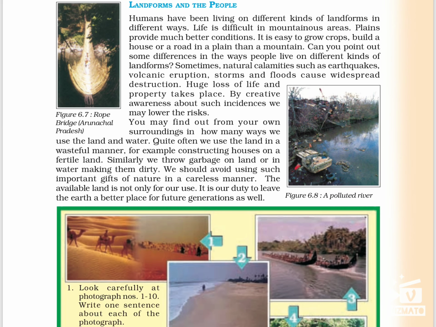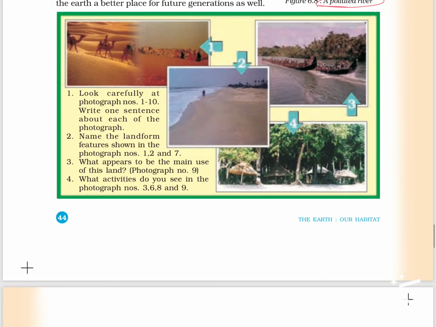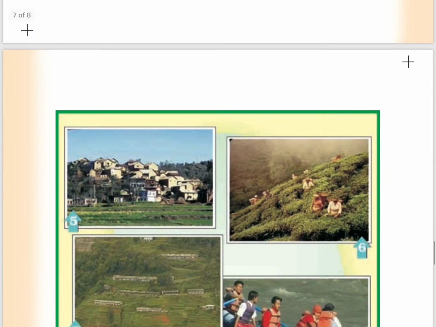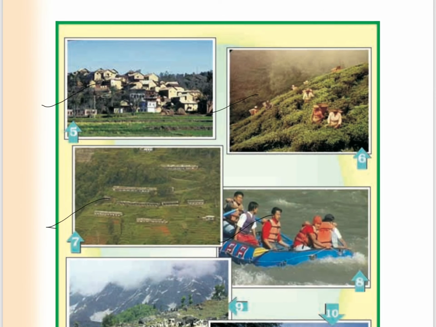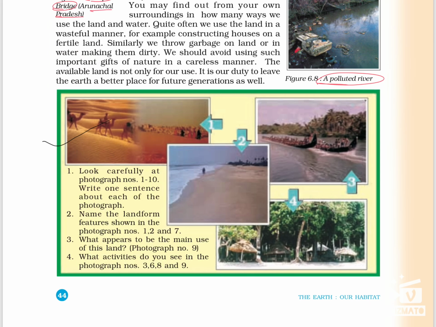Next, we have different landforms. Here you can see a polluted river. This is called a Rope Bridge in Arunachal Pradesh. These are the different landforms. You can see deserts here, forests here, river, etc.